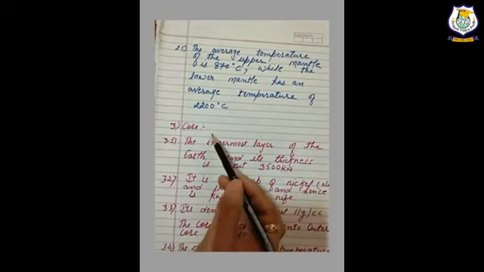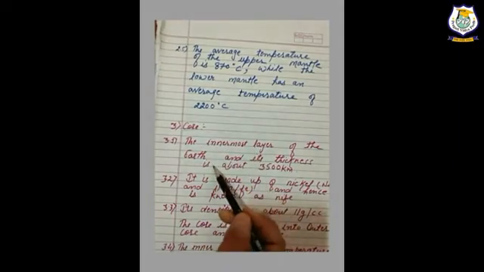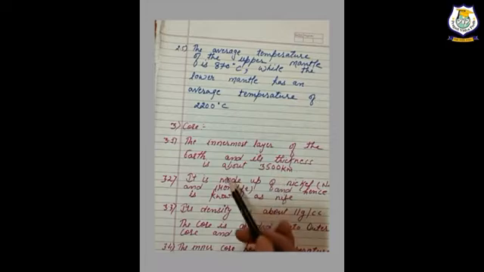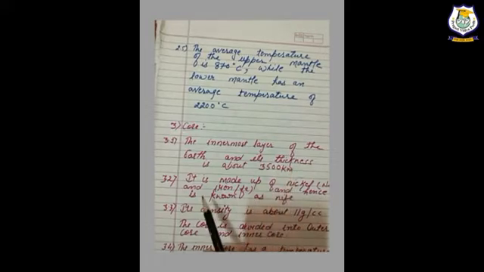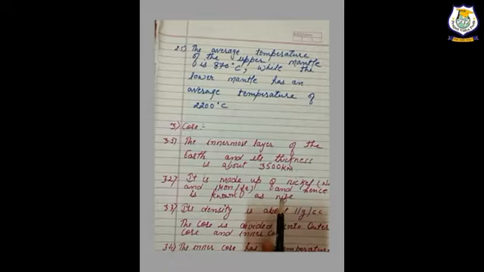Now come to the last layer of the earth, the core, which is the innermost layer of the earth, and its thickness is about 3,500 kilometers. It is made up of nickel, Ni, and iron, Fe, and thus it is called Nife, because it consists of nickel as well as iron. So that is why it is called Nife.